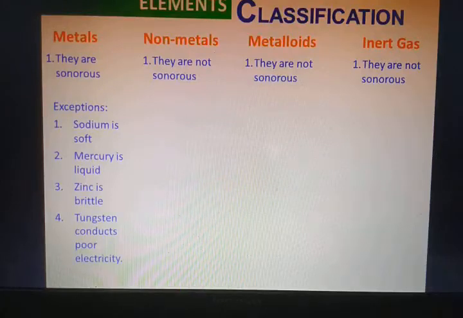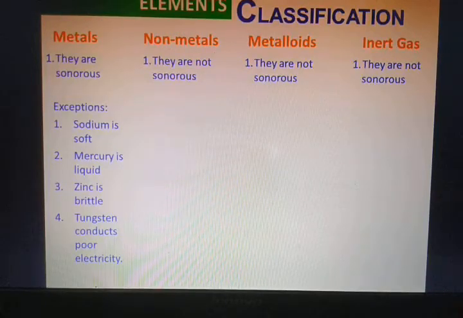That means if you hammer or beat a piece of zinc, it will break down into fine pieces. That's called the brittle nature of substances that break easily. But we know metals do not break easily. They are very hard solids, so that's an exception.